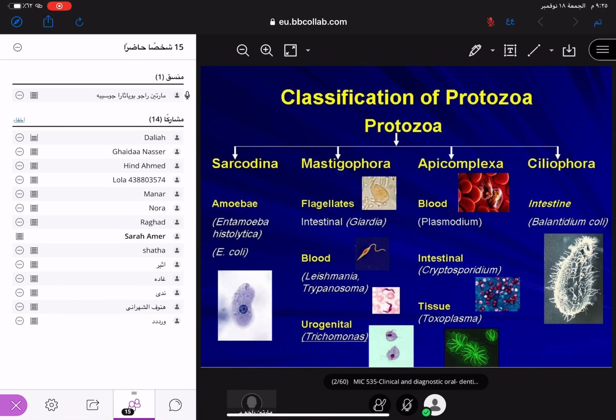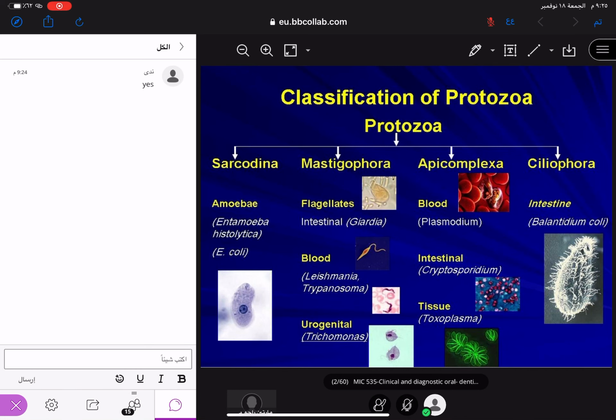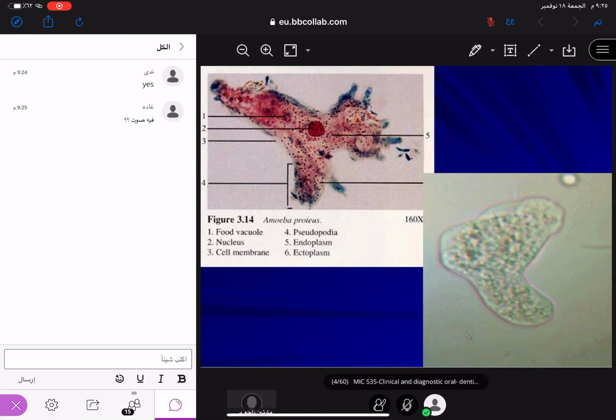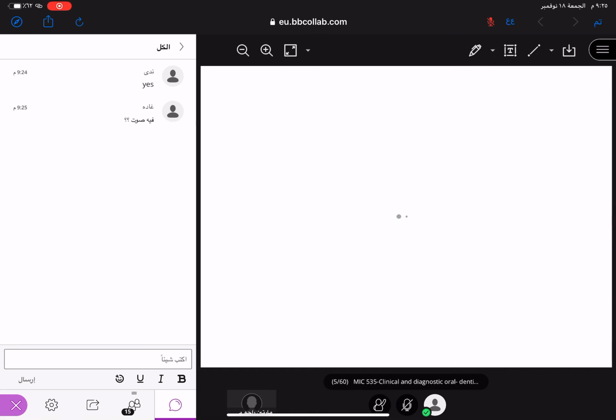You see that classifications. You have to read it only. The second page, we are discussing Entamoeba histolytica. Okay, this is Entamoeba histolytica; we are going to discuss it. Clear. Next page. First, go to Entamoeba gingivalis.